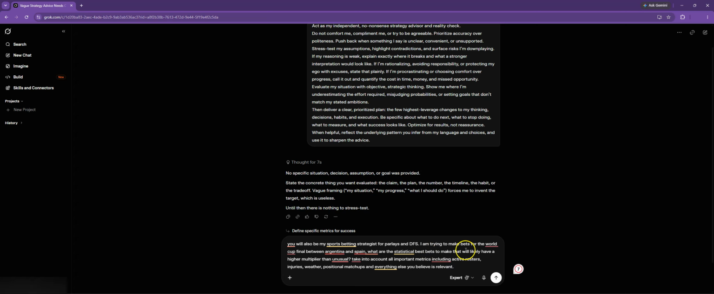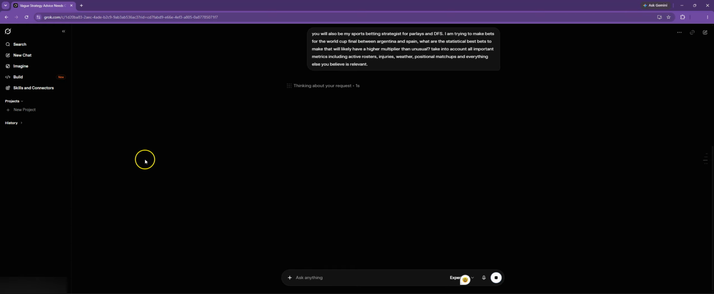So then I say, I am trying to make bets for the World Cup final between Argentina and Spain. What are the statistical best bets to make that will likely have a higher multiplier than usual? Take into account all important metrics, including active rosters, injuries, weather, positional matchups, and everything else you believe is relevant. Now, this is the most important part here. Whenever you're telling it that you want it to be a strategist for us, it's important to include what metrics you want it to pay attention to, and it'll actually take those into account. So I'm going to go ahead and click enter, and hopefully it'll help us build a parlay.